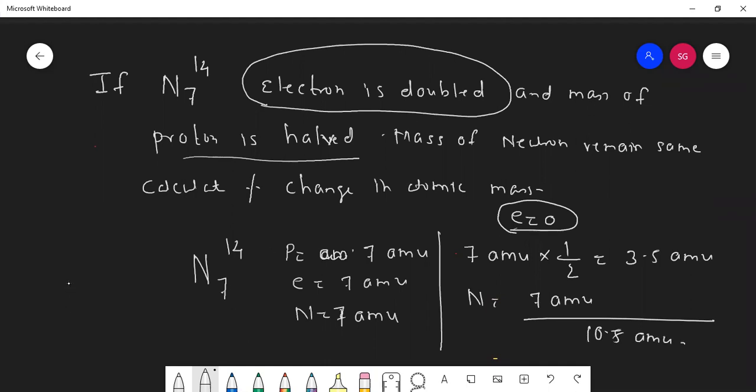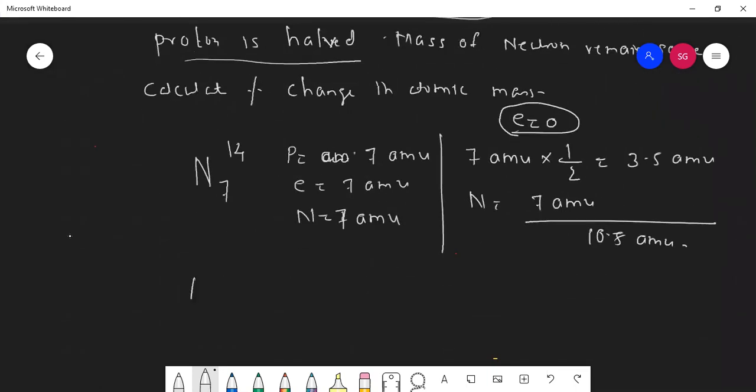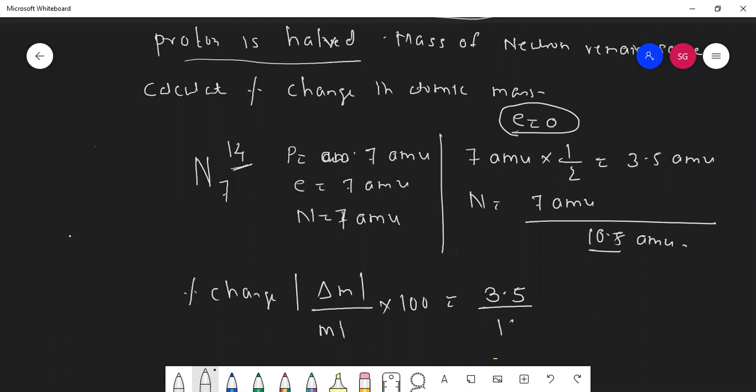Yes, finished. Then percentage change is equal to mod of change in M upon M initial into 100. How much is the change? 14 minus 10.5. So is it 3.5? Yes, sir. And initial it is 14 into 100. 25. 25%. Correct?